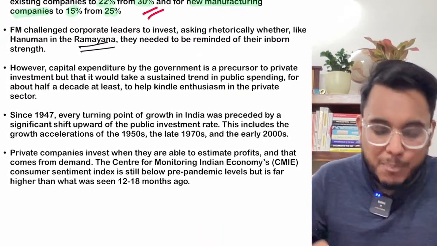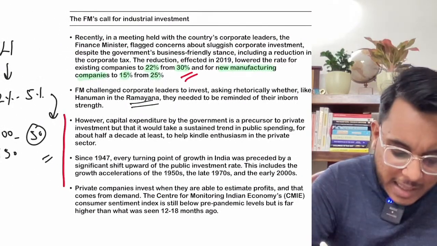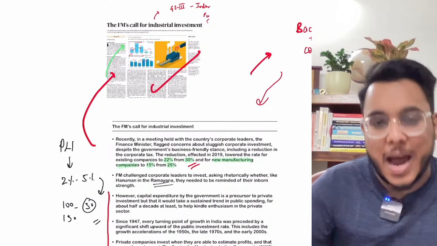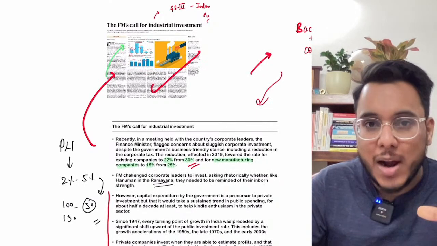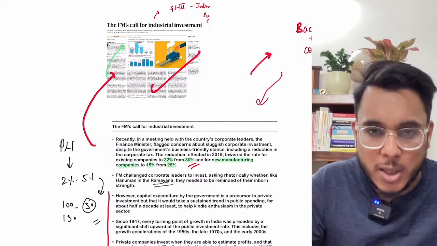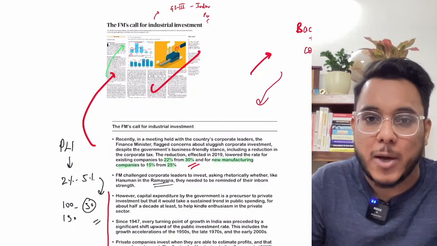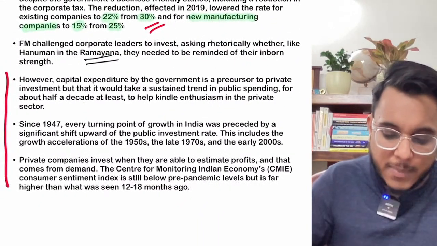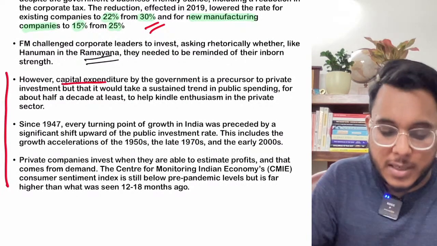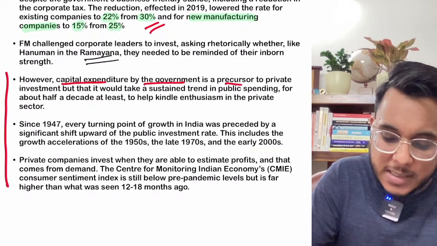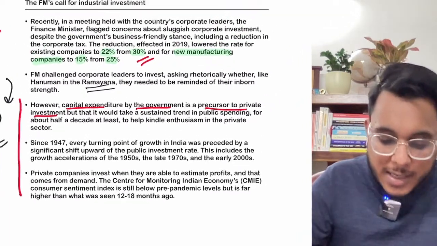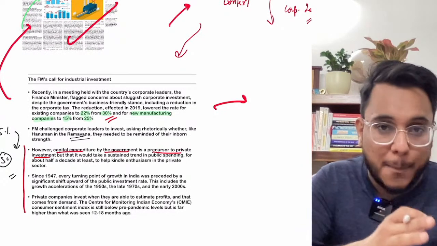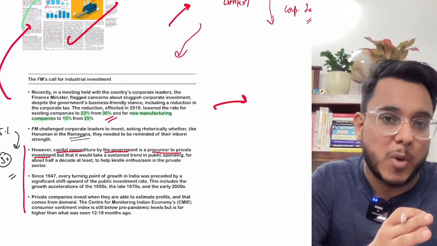Okay, now guys, however, there is a critique of this particular point, and for that I will be using this article, and I will be using one more article that was published a few days back in The Hindu newspaper, that is the Hanuman's Leap. Okay, now what is the issue? The critique that is coming is that capital expenditure by the government is always a precursor to the private investment. Now the government is asking the private sector to invest, and it is being compared with Lord Hanuman's responsibility.